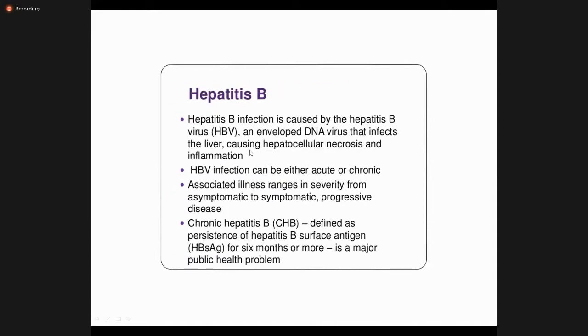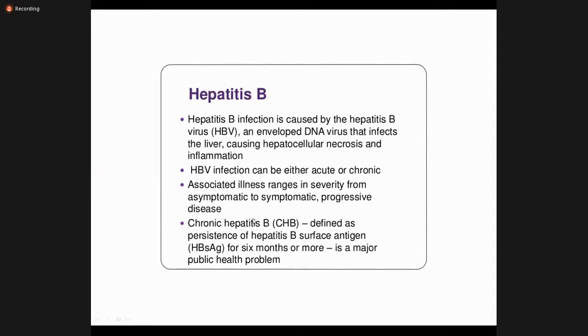So now again coming to hepatitis B, as we have already discussed, it causes hepatocellular inflammation and necrosis. It can cause either acute or chronic infection. Acute infection means as soon as the virus enters the body, it causes immediate inflammation or infection. If it is less than 6 months in duration, it is called acute. If it persists for more than 6 months, it can cause a chronic infection, which can be an asymptomatic or symptomatic progressive disease.